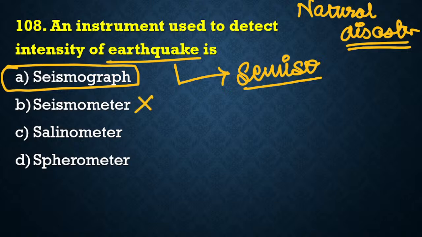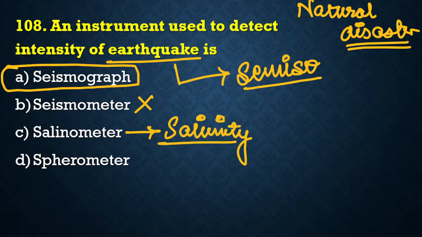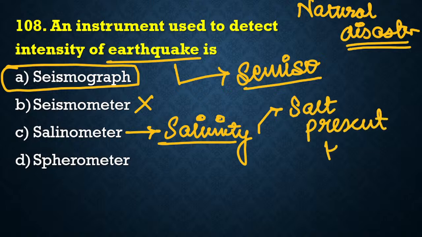Seismometer तो नहीं होगा. Salinometer is used to measure the salinity of a solution. Now, what is the meaning of salinity? Salinity का मतलब होता है amount of salt present in a liquid. किसी water में कितना salt present है, that is called as salinity, or we also called as saline.